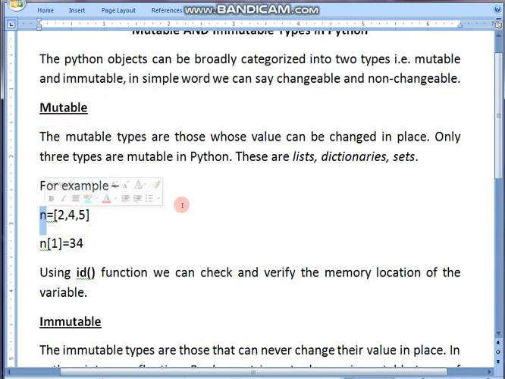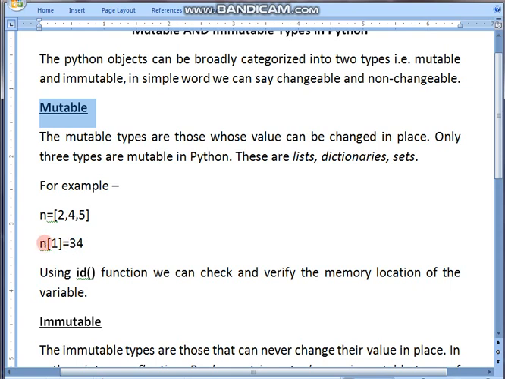See, here there is a list variable, that is n. How many values does n have? Three values, that is 2, 4, 5. So 2 is in the 0th index, 4 is in the 1st index, and in the second index there is 5. It's a list type of data which I kept in n. So n is a list type of variable, and list is a mutable data type. Mutable means in that same location we have the ability of changing the values.